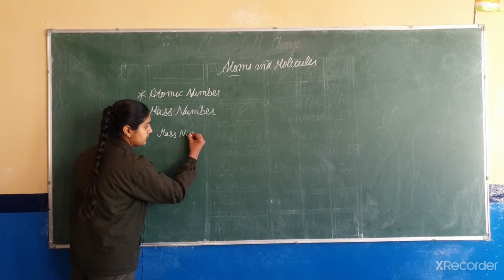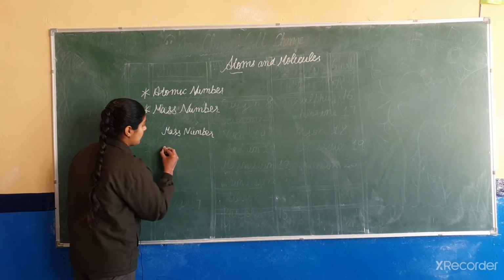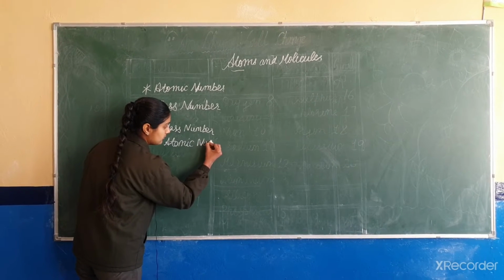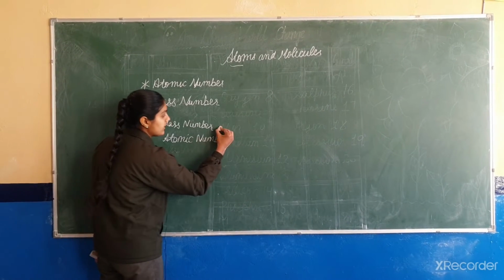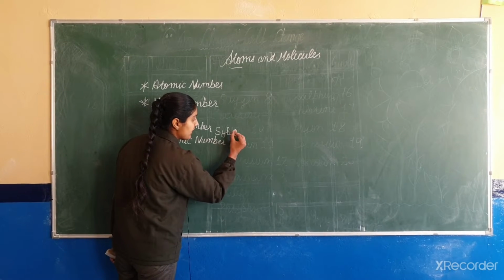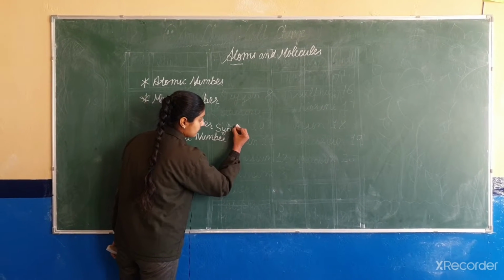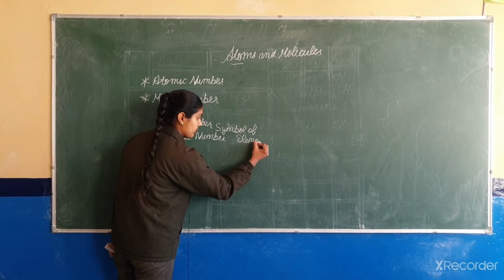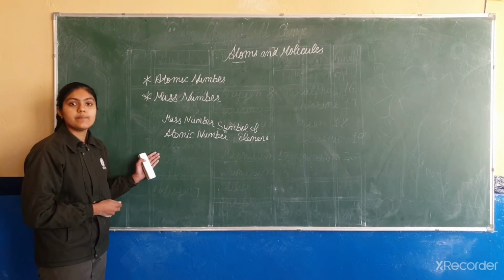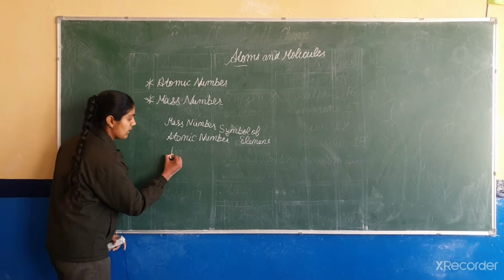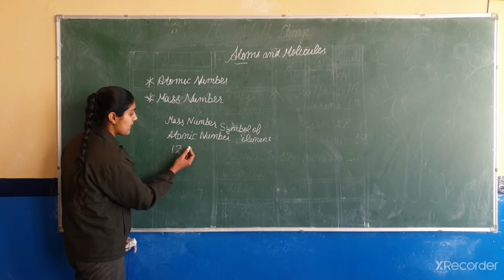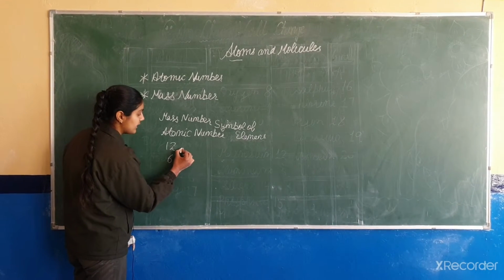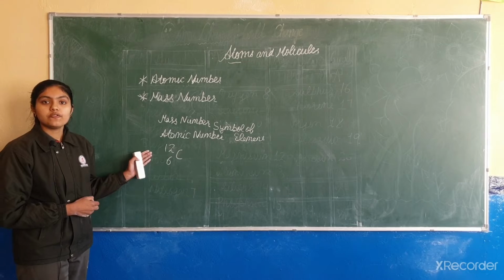mass number here, atomic number here, and here we write the symbol of an element. Let's take the example of carbon. The mass number of carbon is 12 and atomic number is 6 and we can write it as C. It is an example of mass number.